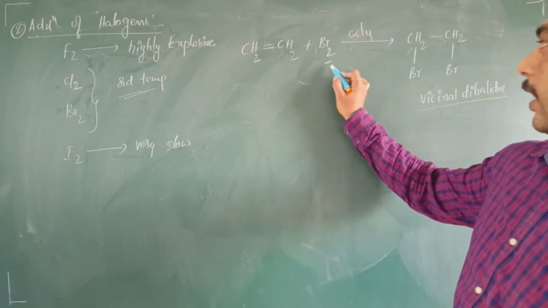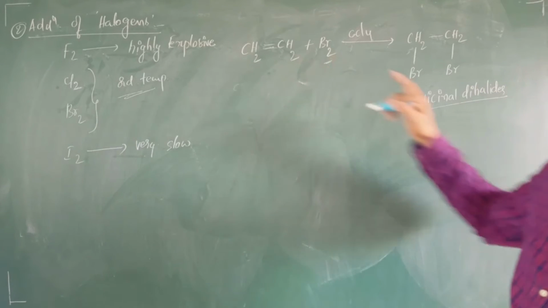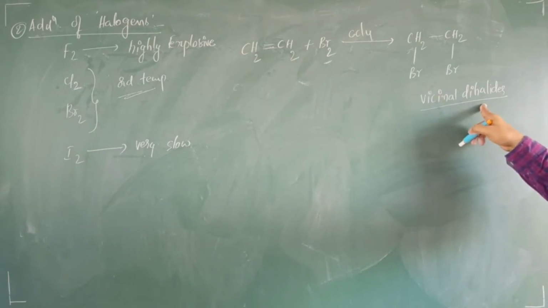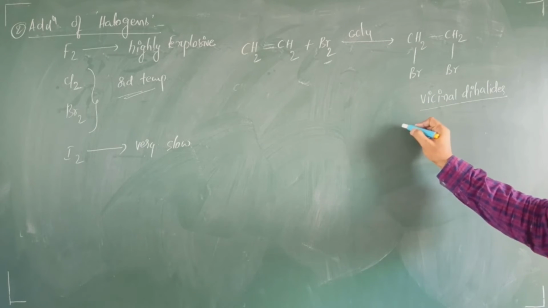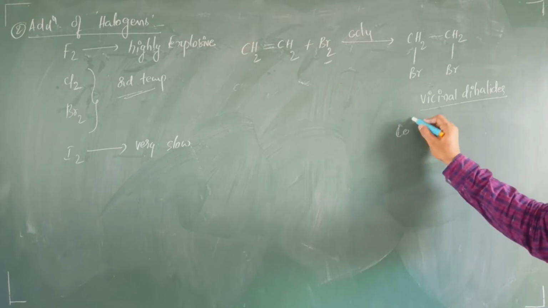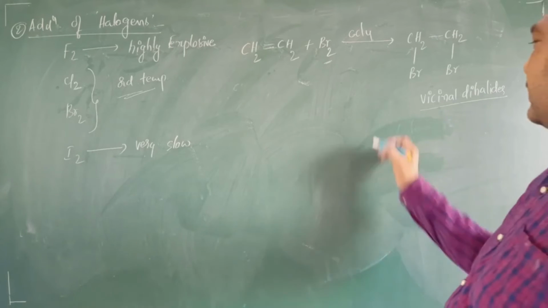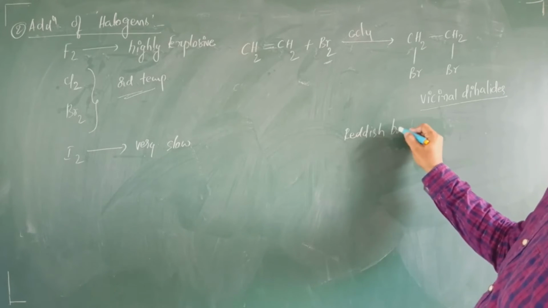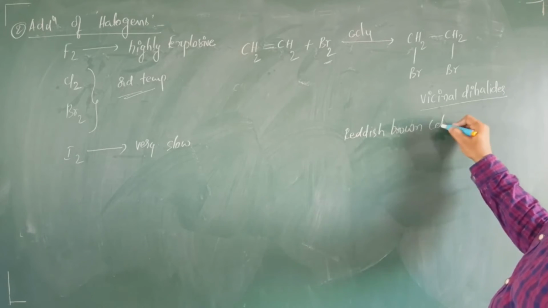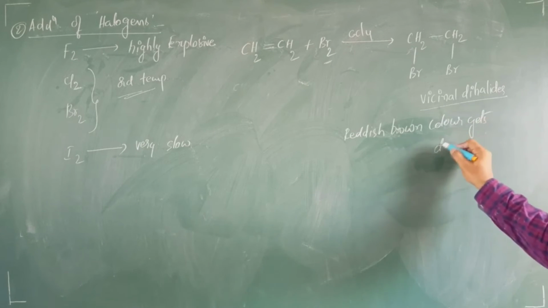Okay. Now, after the addition of bromine to this alkene, formation of vicinal dihalide, the color of bromine gets decolorized. Otherwise, you can say reddish brown color gets decolorized.